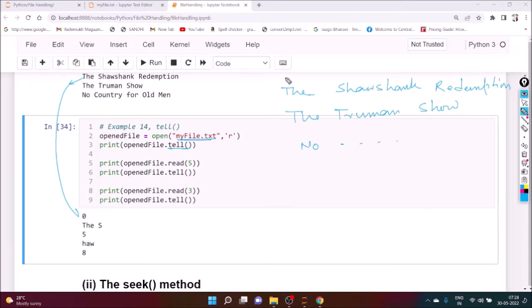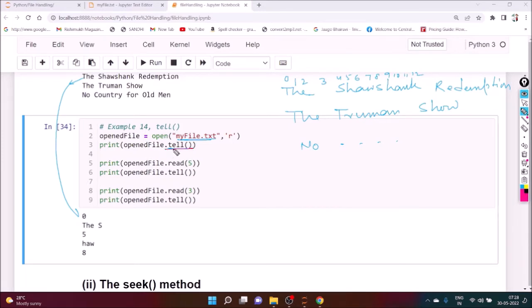So initially the starting address is 0, 1, 2, then 3, 4, 5, 6, 7, 8, 9, 10, 11 and so on.